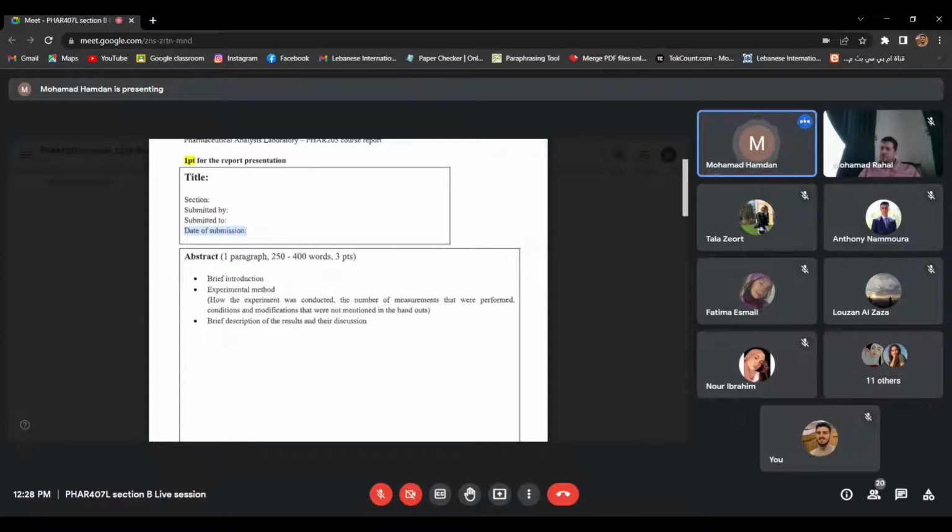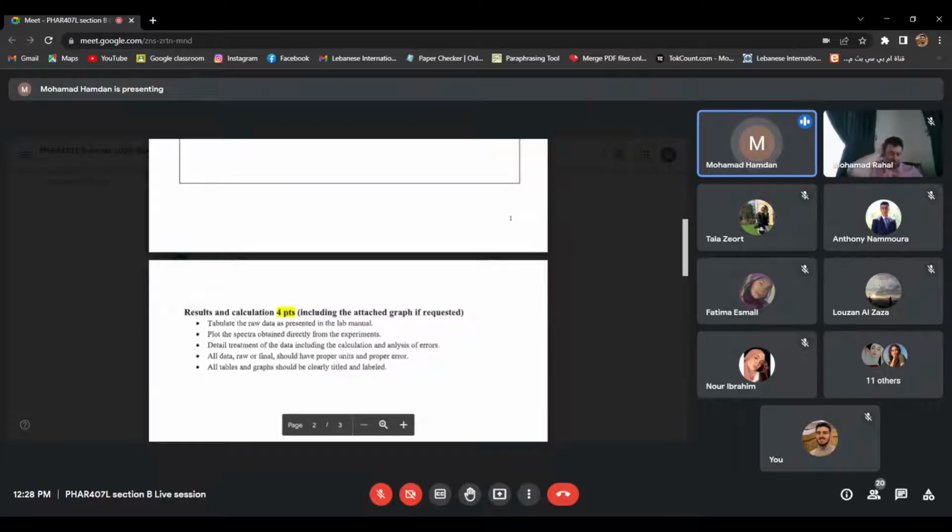Then after you finish writing about the experimental method, you will write a brief description of the results and their discussion. In this part, we need to know the main results. What were the main results that you got? I don't want every result, just the final results or result, depending on the experiment. And you will also be explaining very briefly whether the results were accurate or inaccurate and how this reflects on the experiment or what your conclusions are. Again, very briefly, the brief description of the results and their discussion should be no more than 3 sentences.